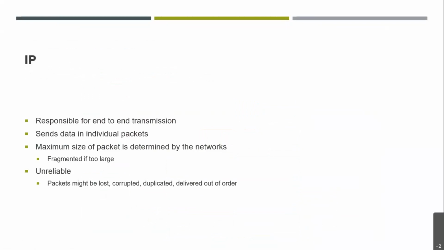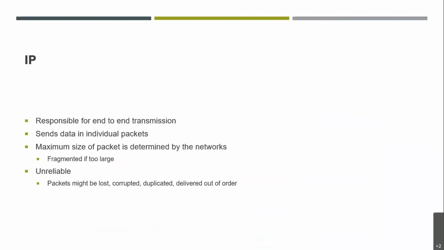Next, IP. Now, what is IP? We have already had a glimpse of IP, that is Internet Protocol, and now we must have realized the significance of IP. Each computer on the network has an IP, right? IP is responsible for end-to-end transmission. IP is basically an address, or you can say the name of that particular computer, right? It sends data in individual packets.